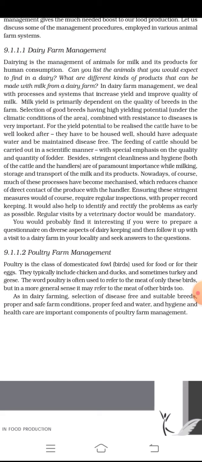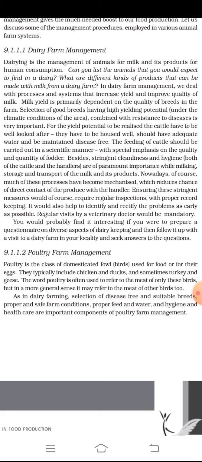You may have seen TV news or read newspaper reports about the bird flu virus, which created a scare in the country and drastically affected egg and chicken consumption.